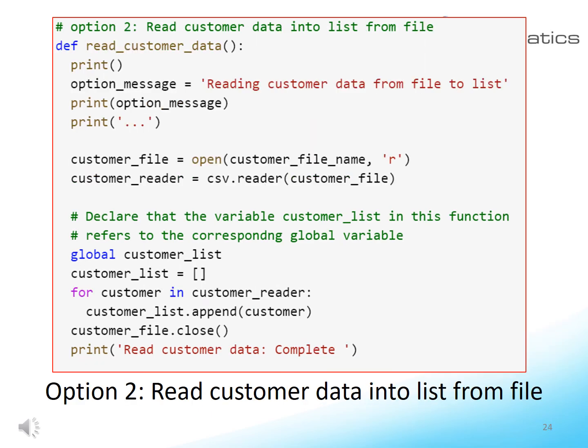This slide shows the code for data input from the customer file. The code should be familiar to you now, except for the global variable declaration. Without the declaration, the customer list will be local to the function, and have nothing to do with the global customer list defined outside the function.